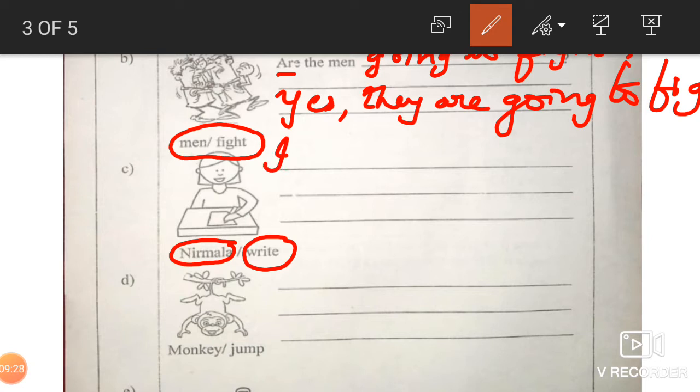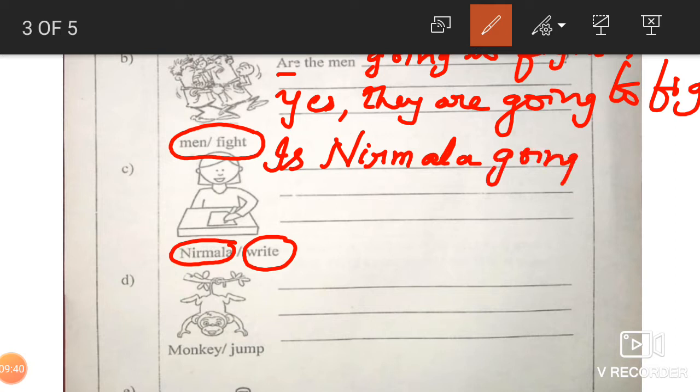So we'll begin with is. Is Nirmala. Now the name is given, so we will write Nirmala. Is Nirmala going, put it beta. Going to, and this is given, right. Write the question mark. Is Nirmala going to write?